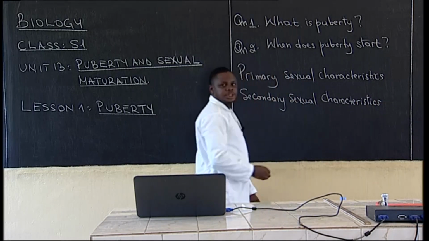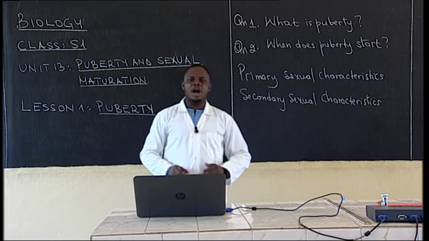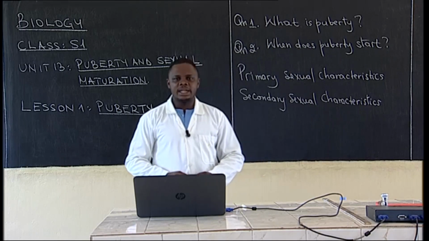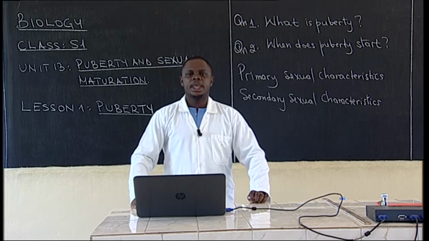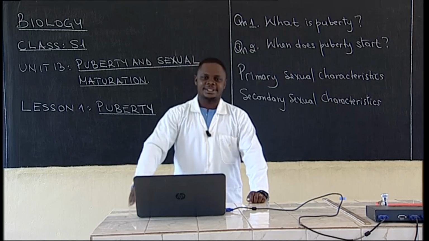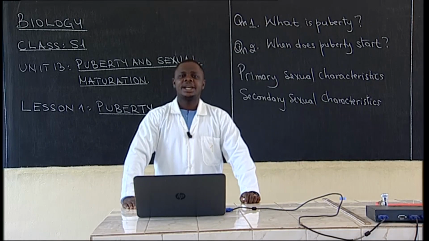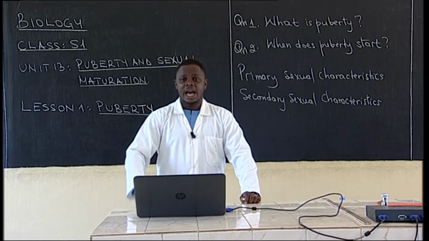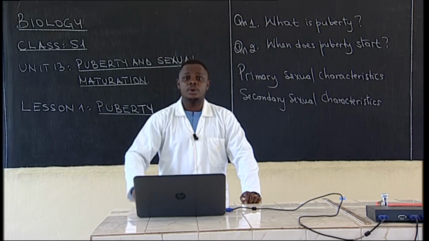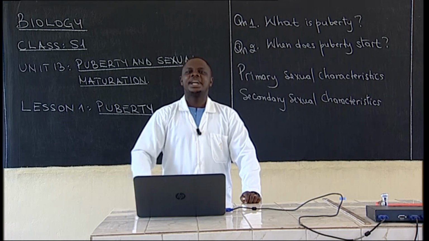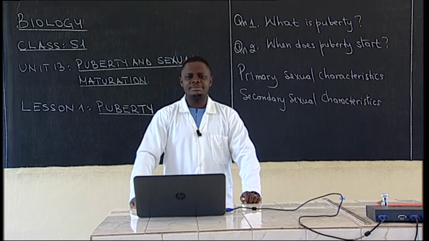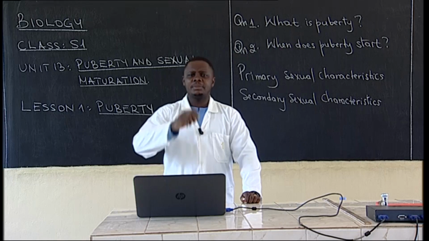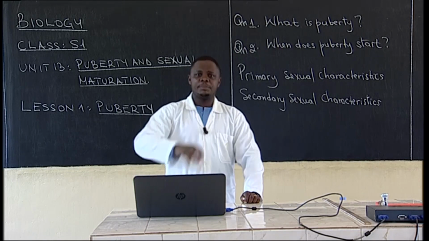So, my question is, how are primary and secondary characteristics different? Have you had these changes? Have you had these traits or characteristics? Were you able to manage them? Are you able to observe them from young people growing?